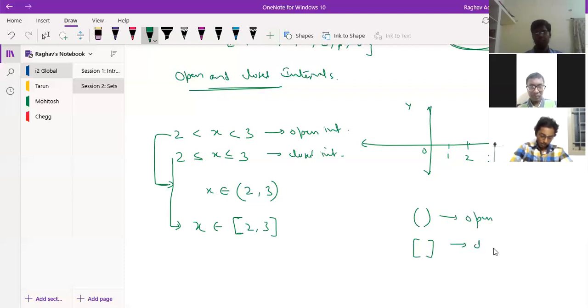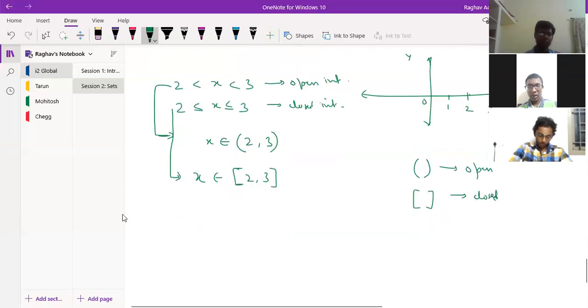So a simple way to remember this is, in case of open, you have a simple bracket. It's forming a sort of O, not exactly O, but something near to O. So this is open interval, and for closed you are putting a box over here. It's a closed box, so closed interval. So in case of closed 2 and 3, you denote it this way.